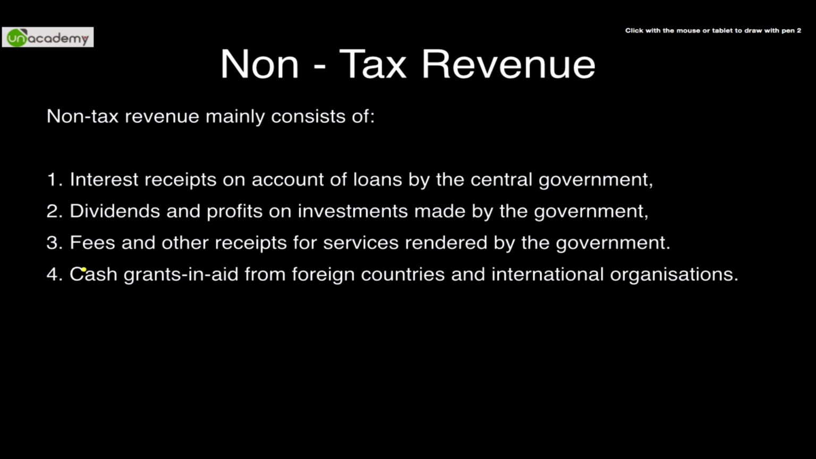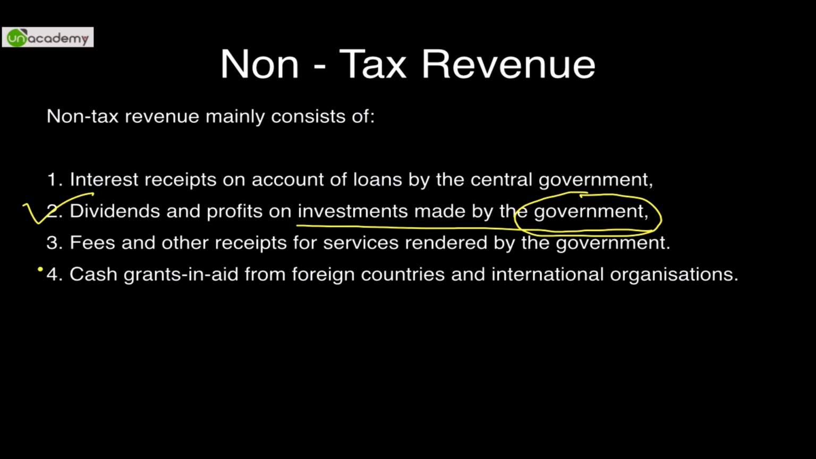Second part is dividends and profits on investment made by the government. The government has 51% shares of NTPC Limited. So when NTPC earns profit, the dividend is also earned by the government. That is considered to be its non-tax revenue. Fees and other receipts are for services rendered by the government. On the road, your challan is cut. A traffic havaldar, if he cuts your challan for over speeding or not wearing a seat belt, whatever fee he charges is also considered revenue.